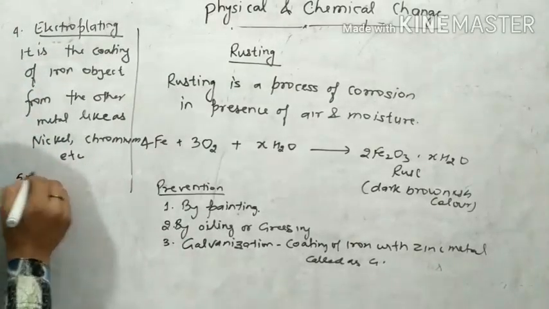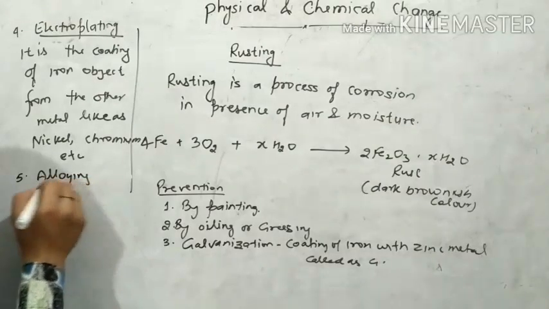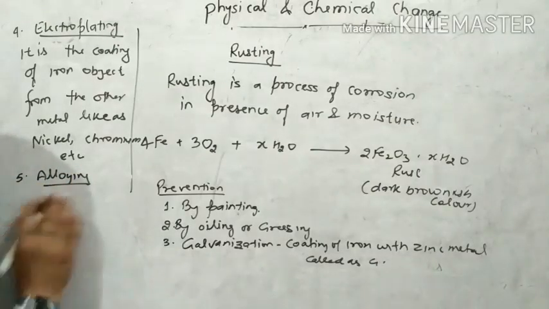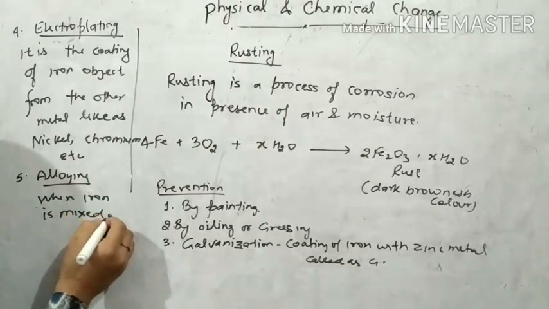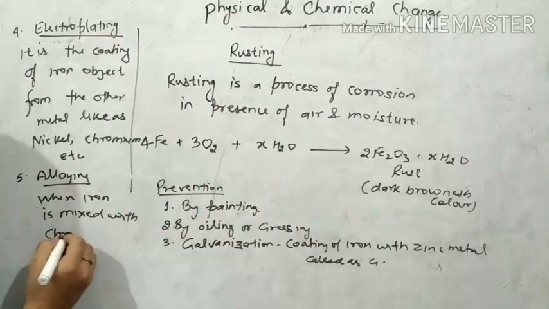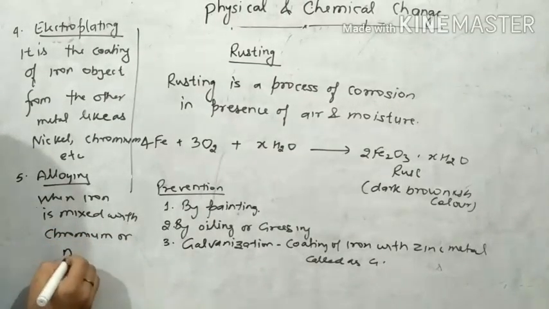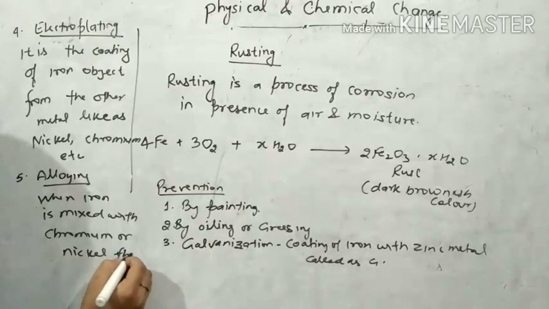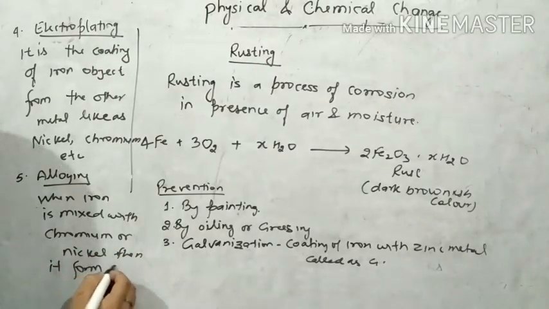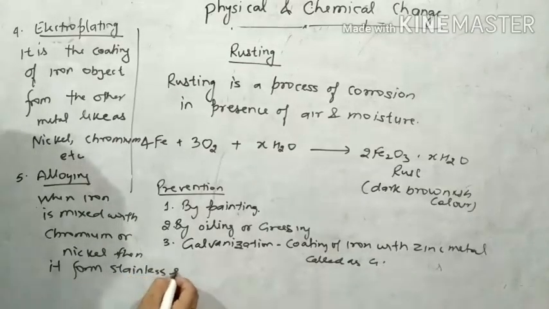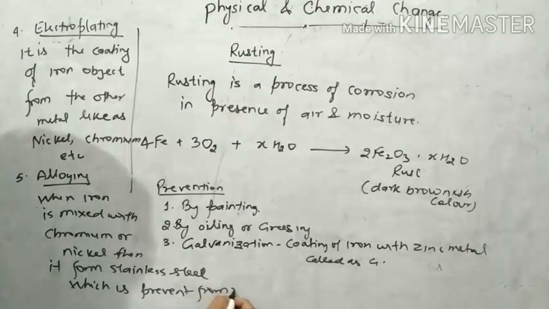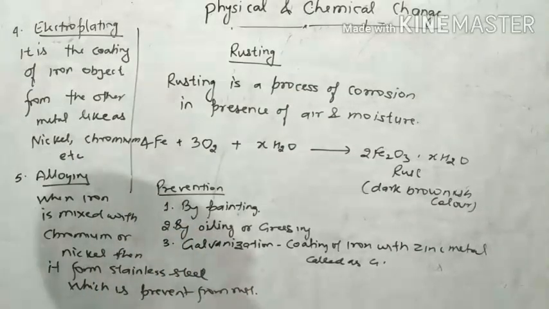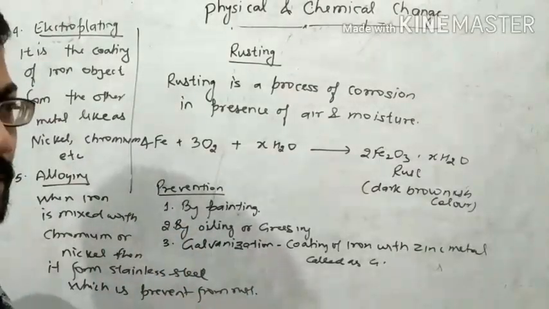Now the fifth, that is alloying. Means when iron is mixed with chromium or nickel, then it forms stainless steel, which prevents rust. अब आप देखते हो अभी घरों में बहुत सारे स्टील के बर्तन होंगे, उस पर कभी जंग नहीं लगा.